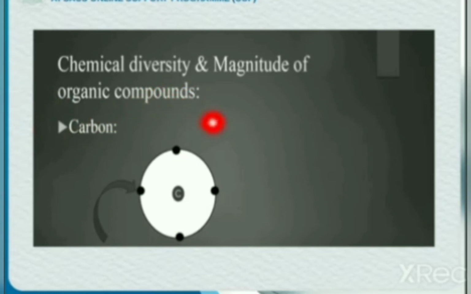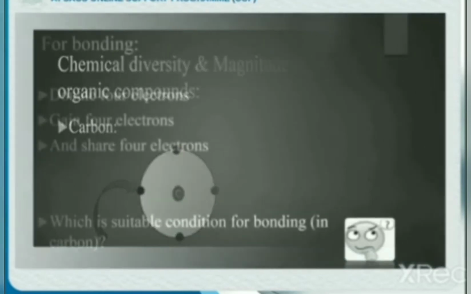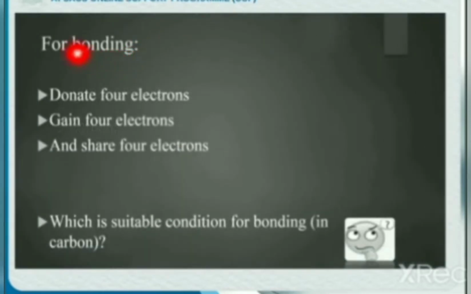What is the structure of carbon? What is its electronic configuration? Carbon has 4 valence electrons in it. So, for bonding, what is the favorable condition for carbon? It will donate 4 electrons, it will gain 4 electrons, or it will share 4 electrons. You tell me which is the most suitable condition for bonding in carbon. What do you think?